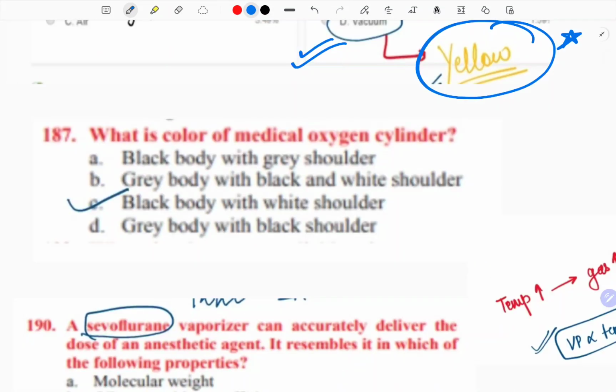So do revise this table again. What is the color of the medical oxygen cylinder? See, I told you oxygen and air are of black color, and the oxygen one is with a white shoulder, and the air one is of black and white. So this is the answer.